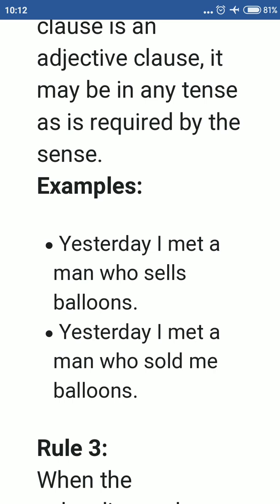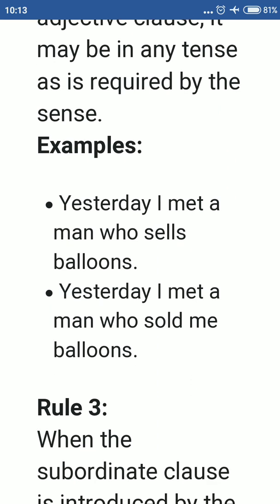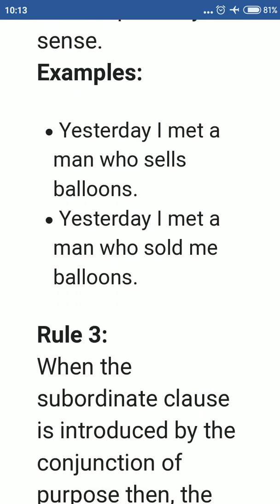That's why this is not in past tense. So if you find the subordinate clause is an adjective clause, then though the tense of the main clause is in past tense, the subordinate clause can be in any tense. Yesterday I met a man who sells balloons. Second sentence, yesterday I met a man who sold me balloons. Here you have used past tense only. So according to the sense, you will use the tense.